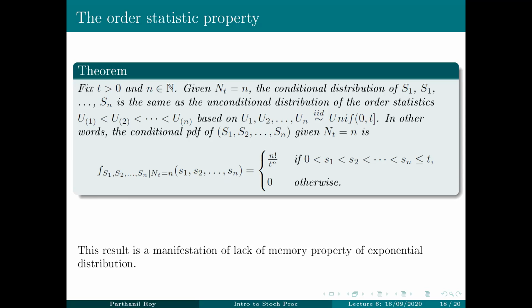Of course, the arrival times have a natural ordering. S1 is strictly less than S2, S2 strictly less than S3, and so on. That has to be honored, and therefore we just have to look at the order statistics from the uniform 0 to t distribution. Except for this ordering constraint, there is no extra information about the distribution of the Si, conditional on N(t) equal to n. So this is the order statistic property.